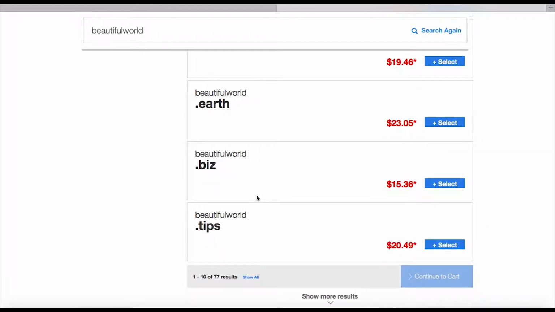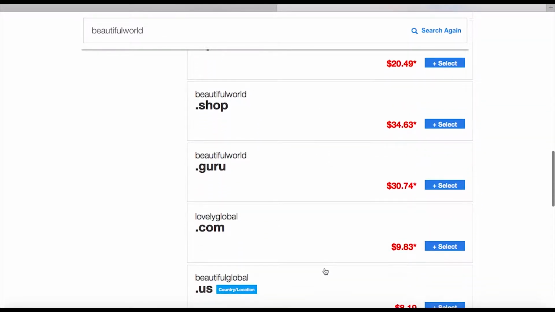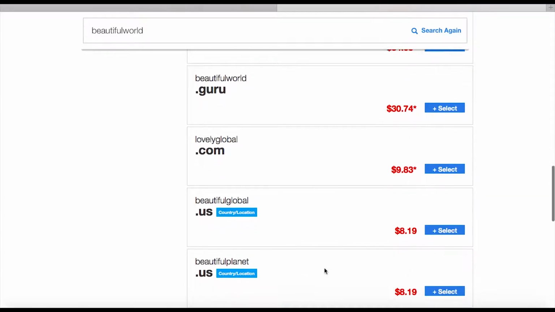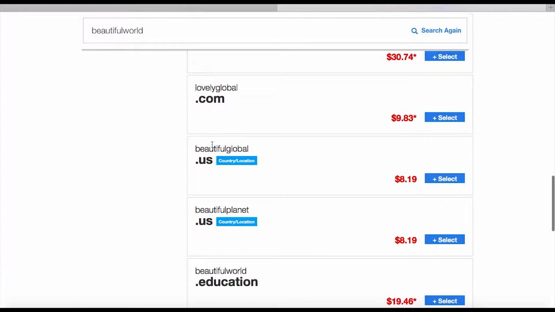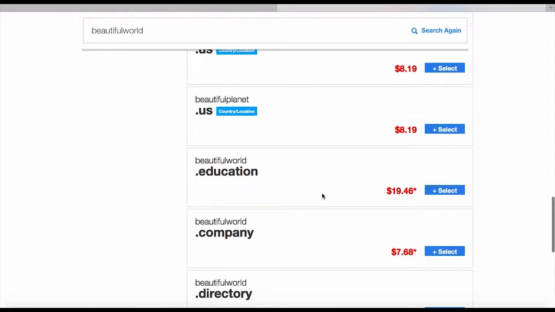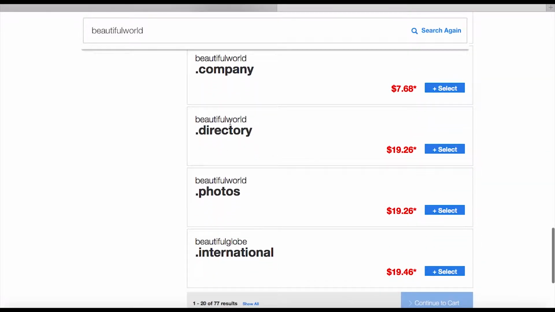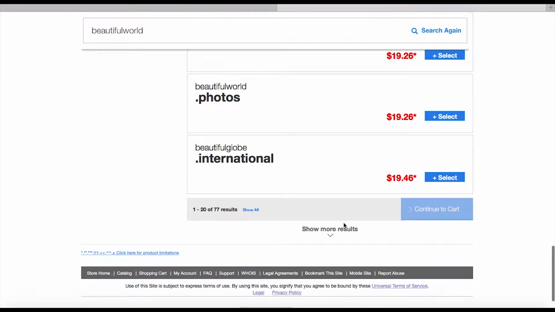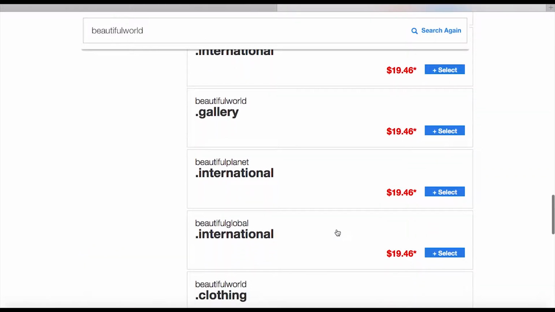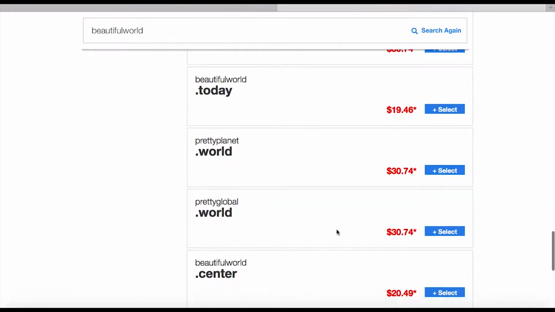Beautifulworld.biz is available. I might get that because that's a business. I mean, that's my thinking. Business info. It's giving me some other ideas like Beautiful Global, which is an idea. Beautifulworld.company is an idea. If I were a directory, I'd do directory. Anyway, you can see how it kind of goes. So what we're going to do is choose one of these.